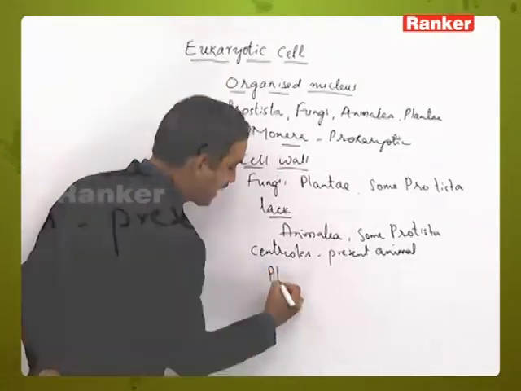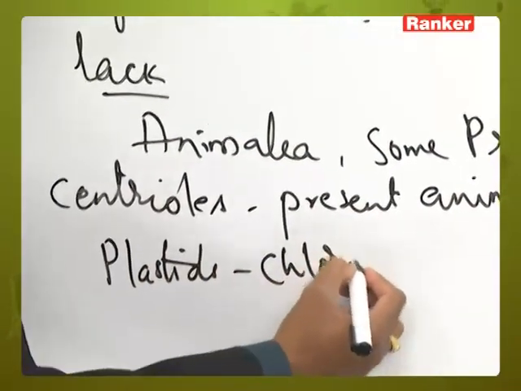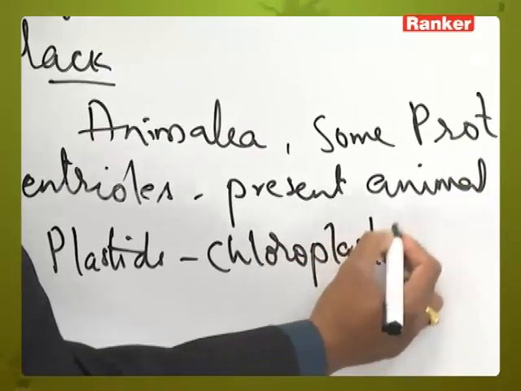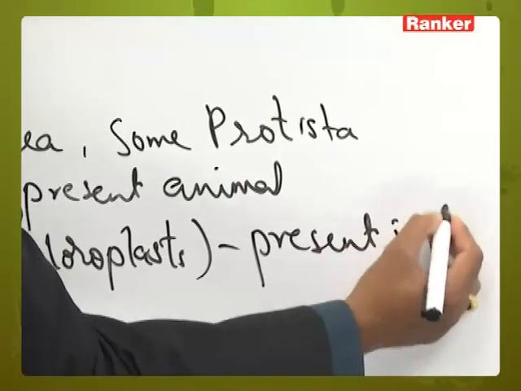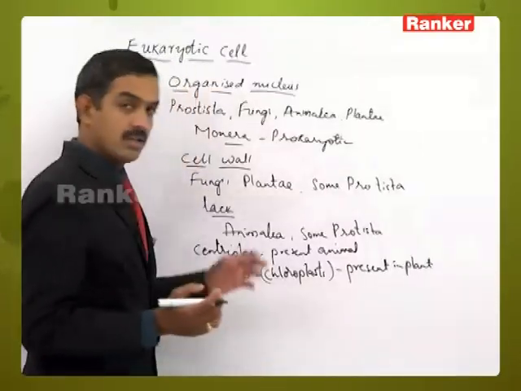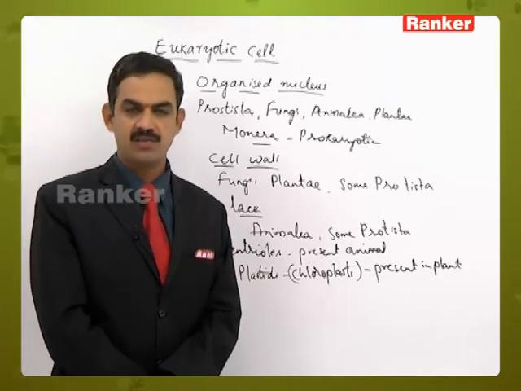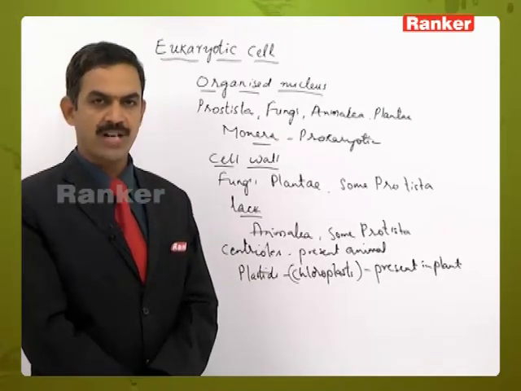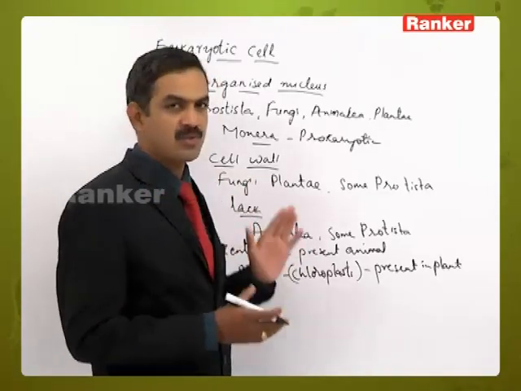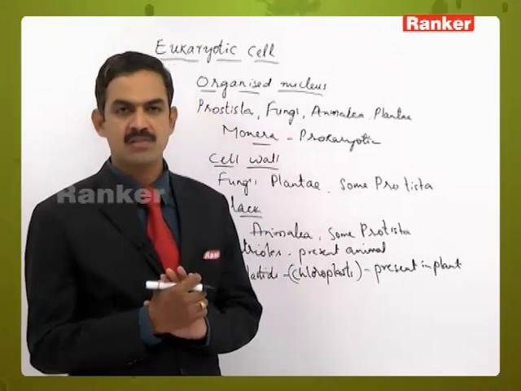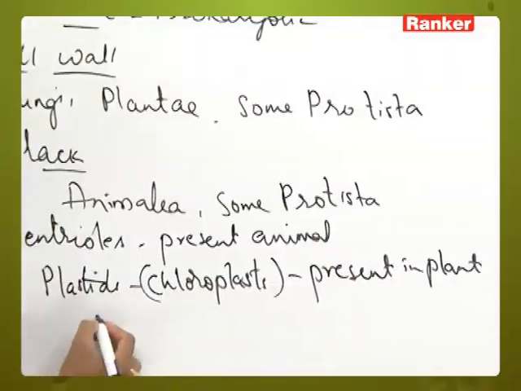And plastids, particularly chloroplasts, are present in plant cells. So, despite the eukaryotic nature, we can find differences between some groups of eukaryotic organisms based on particular characters like presence and absence of cell wall, presence and absence of plastids, presence and absence of centrioles, and also the presence and absence of vacuoles.